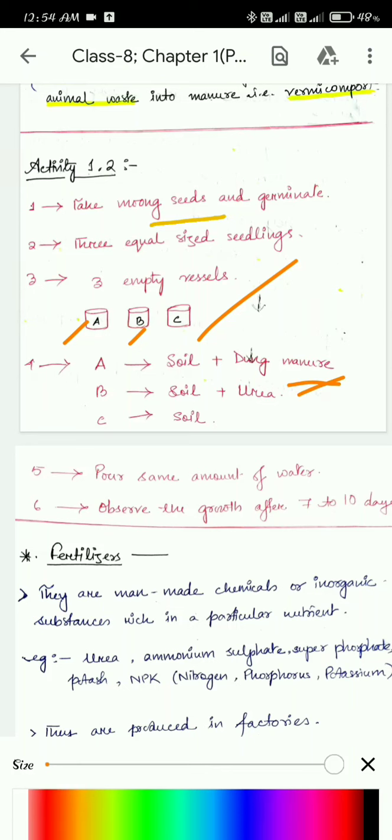Take some cow dung and soil, mix it, then add it in the first vessel, and there you will put the first seedling.